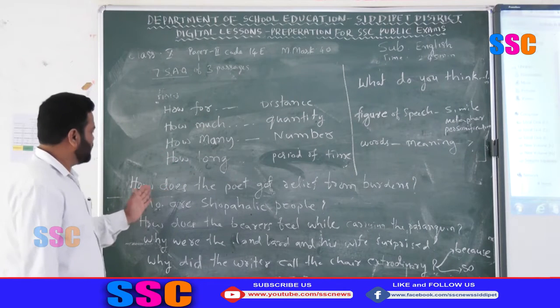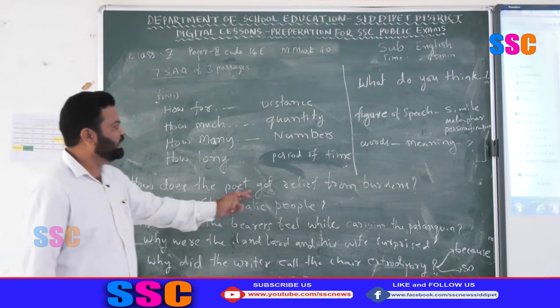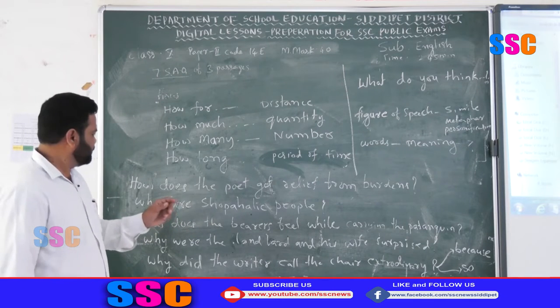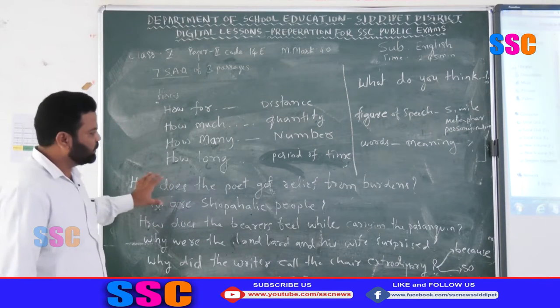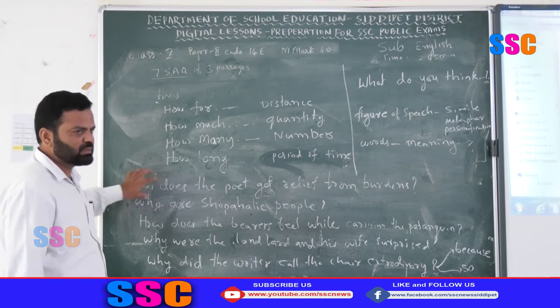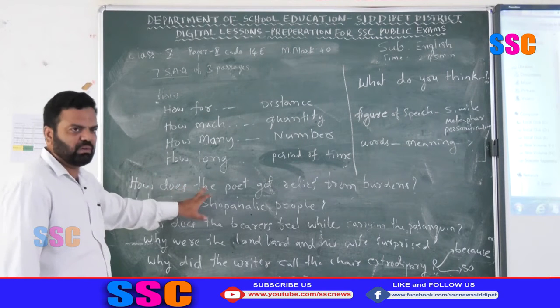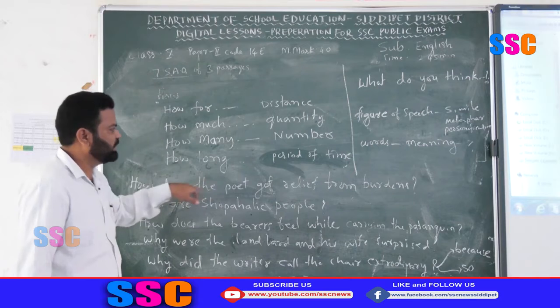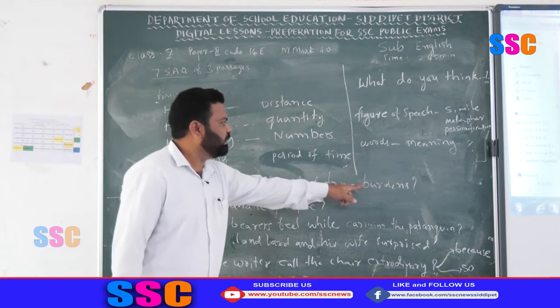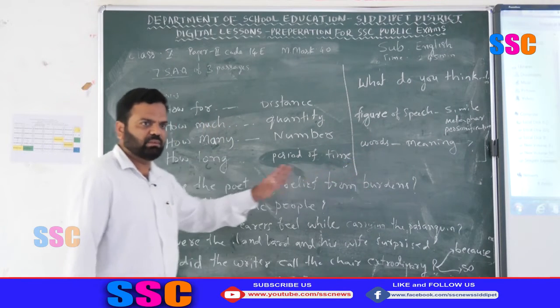Then here is one more question. How does the poet get relief from the burdens? Use this question sentence to write your answer. Remove "how does," the question word and helping verb. Begin your answer with this line: The poet gets relief from the burden, dash.